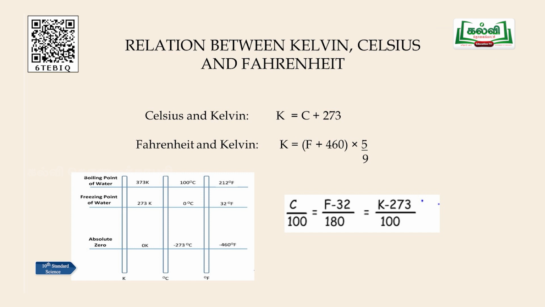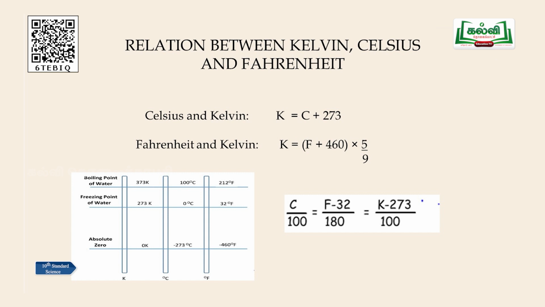Now, you can see from the diagram, you take the Celsius scale, 0 degrees is there, right? C minus 0 divided by the boiling point minus the freezing point, we have to take. So, C minus 0 divided by 100 will be equal to F minus 32 divided by the difference between 32 and 212. When you subtract, it is 180 degrees.